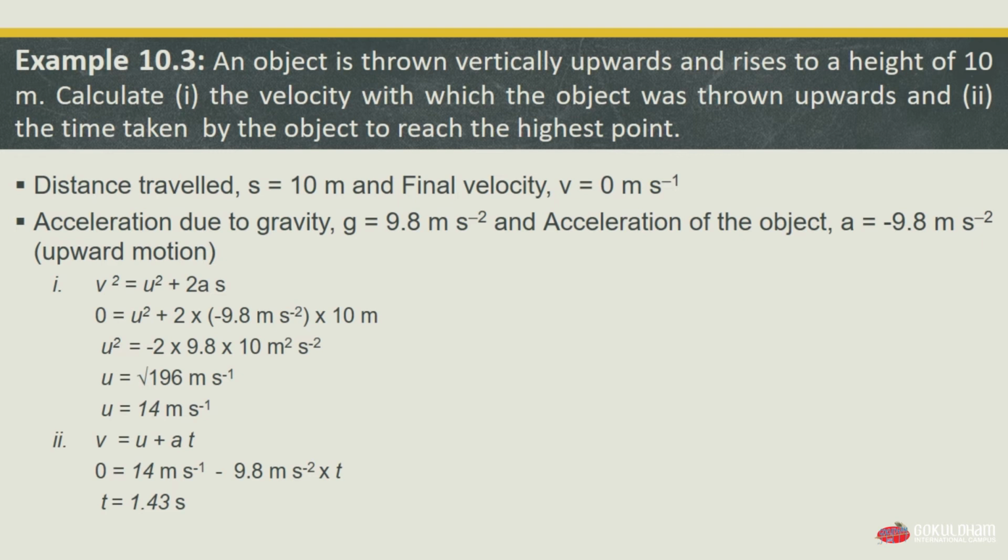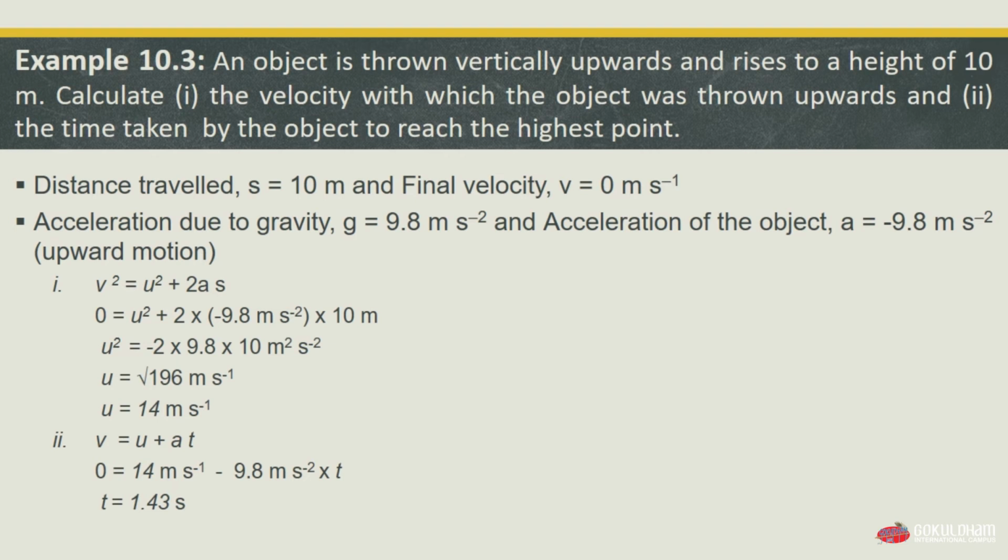And by taking the equation with u square on the left side, it will become negative. So we will get the value of u square is equal to minus 2 multiplied by 9.8 multiplied by 10 meter per second square, which will give us the value of u is equal to under root 196 meter per second. And by solving the root, we will get the value of our initial velocity u is equal to 14 meter per second.